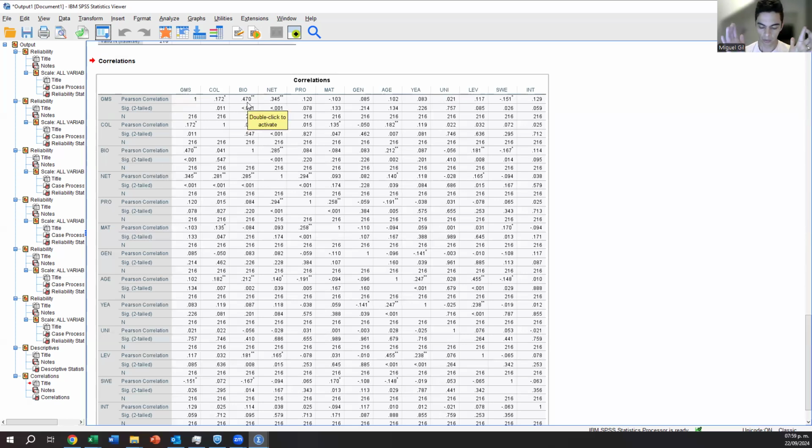The correlation number is usually between -1 and +1. -1 is when the correlation is perfectly negative. So it's exactly the same, but on the opposite thing. 1 is perfectly the same, perfectly positive, but that usually means that it's the same variable. So global mindset is perfectly correlated with global mindset because it's the same thing, right?